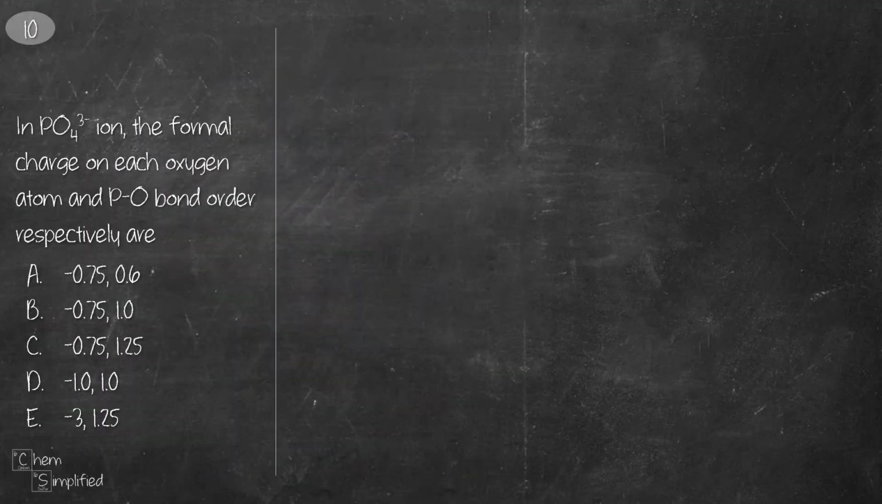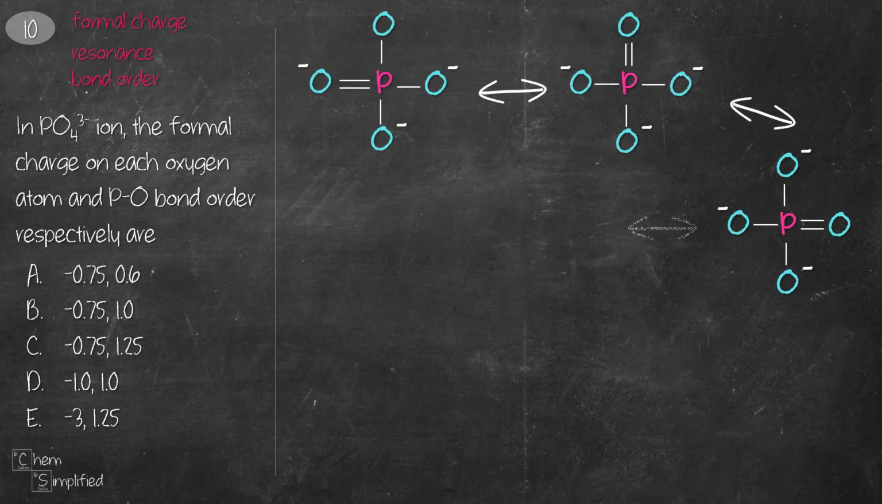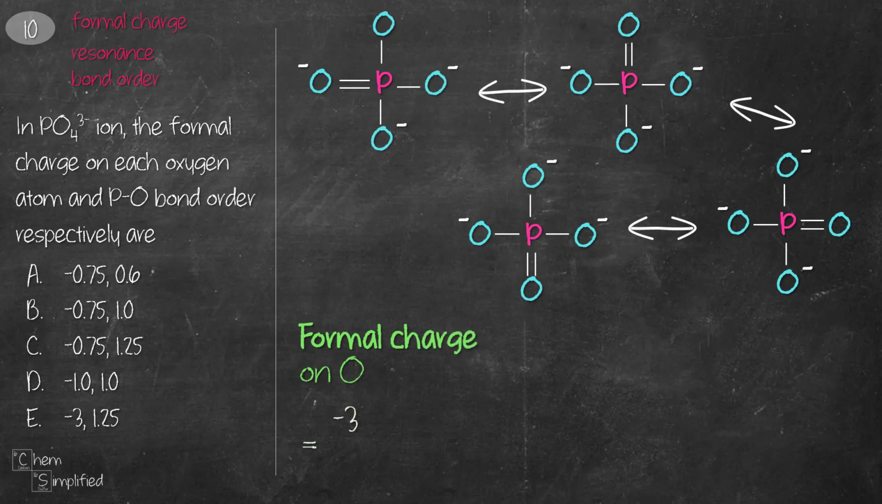This next question involves formal charge, resonance, and bond order. Start by drawing all the resonance structures for phosphate ion. And it turns out that there are 4 resonance structures altogether for phosphate ion. To calculate the formal charge on oxygen, we total up the charges on oxygen, which is -3, and then we divide it over the number of oxygen atoms in each structure. So we have 4 oxygen atoms, so we have -3 divided by 4. Therefore, the formal charge on oxygen would be